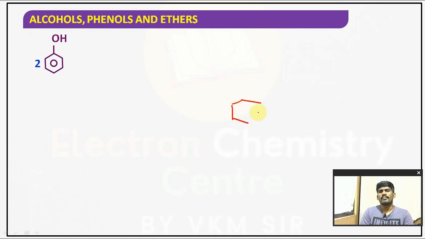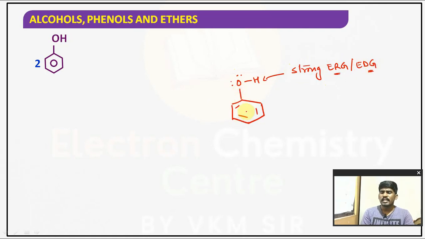Here an OH group is attached to the benzene ring. This OH group is a strong ERG. ERG means electron releasing group, or electron donating group, EDG. It gives electrons to the benzene ring, meaning the benzene ring is highly activated towards electrophilic substitution reactions. So it allows the incoming electrophile to attack at either the ortho or para position. That's why this OH group is an example of an ortho para directing group.